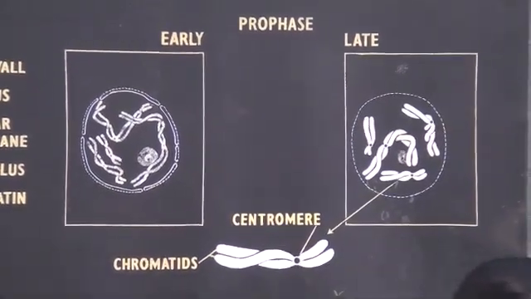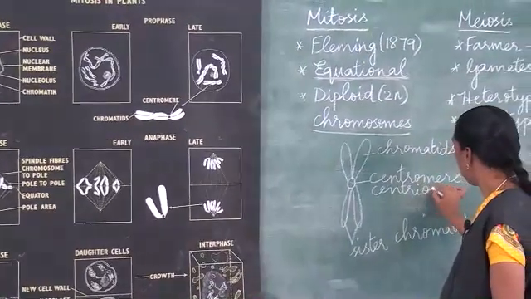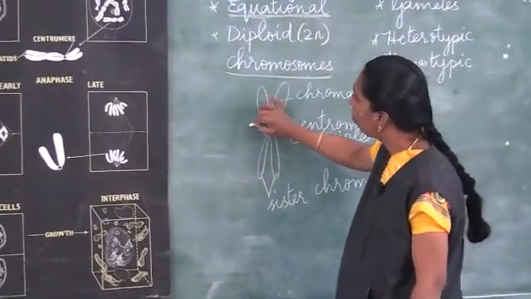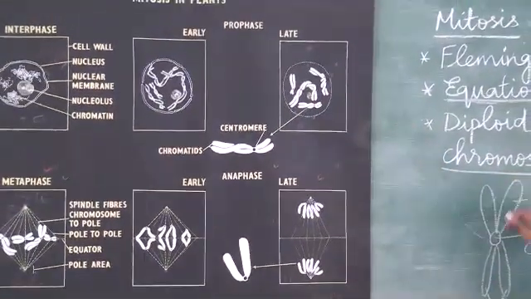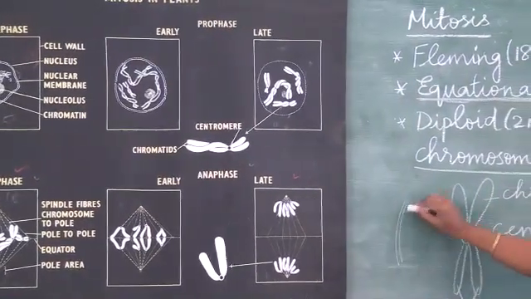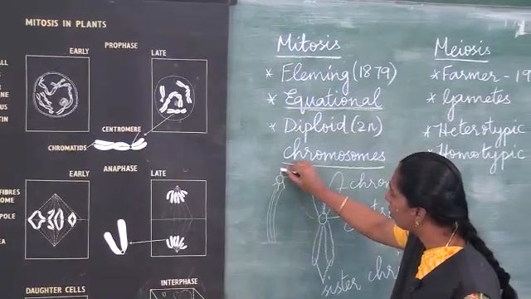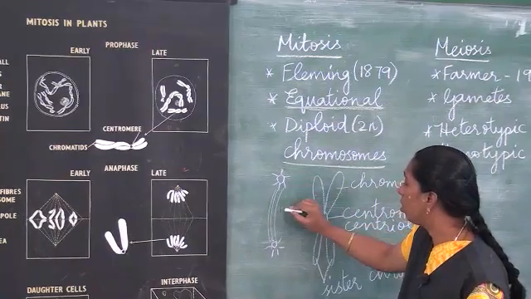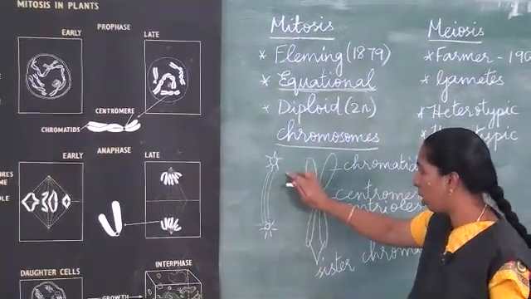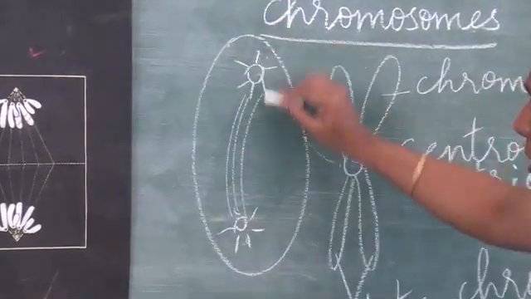Poles means both the ends of the cell, and they will have aster rays. Centrioles are tube-like structures, and they will move towards the poles in a cell.